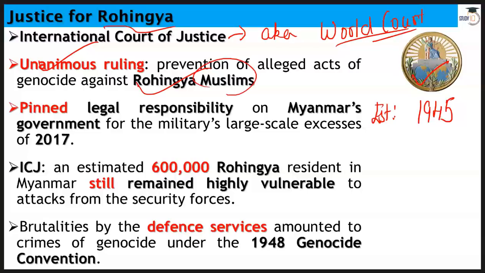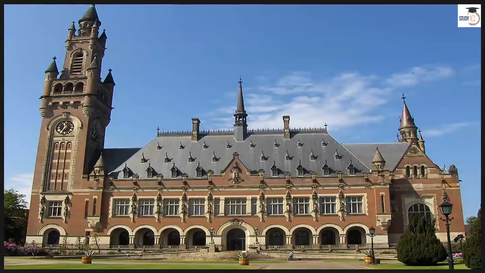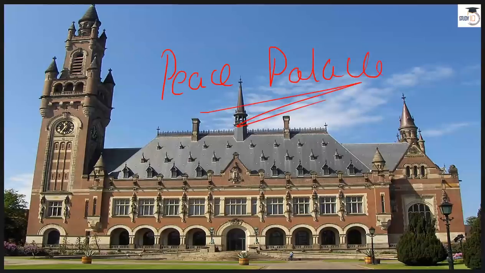Now, can I add some more things here? On your screen you can see this building. I'm going to add some more facts about ICJ. This building is known as the Peace Palace. As I told you, ICJ is a principal judicial organ of the United Nations.